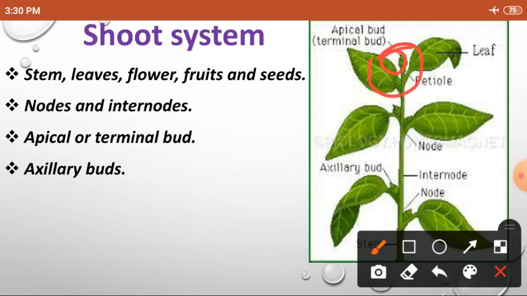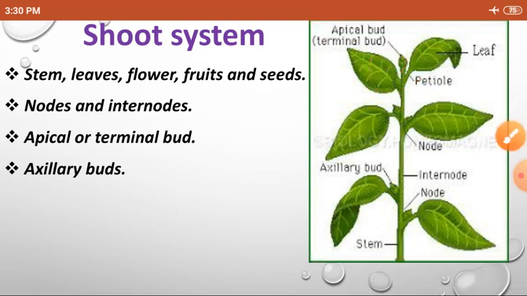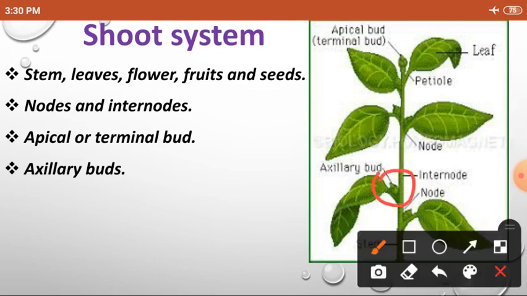This is called apical bud or terminal bud. And next one, axillary buds. Buds at the axils of the leaves are called axillary buds. So a bud present near to the leaves is called axillary bud.